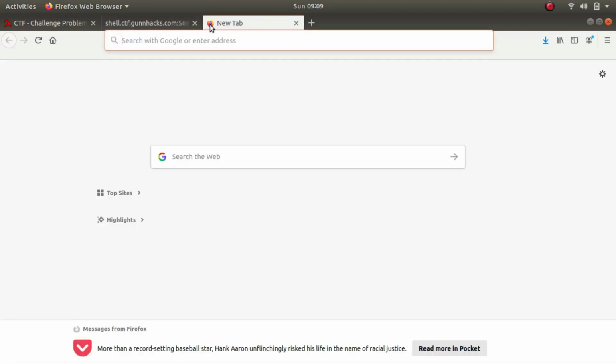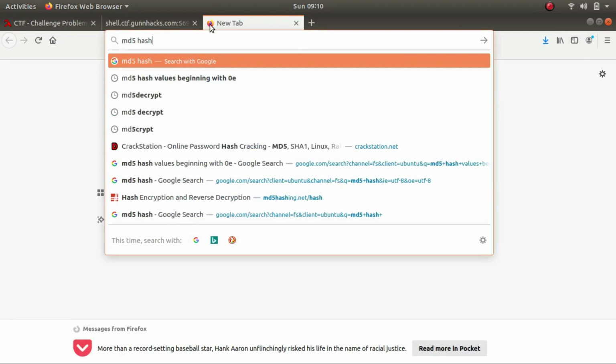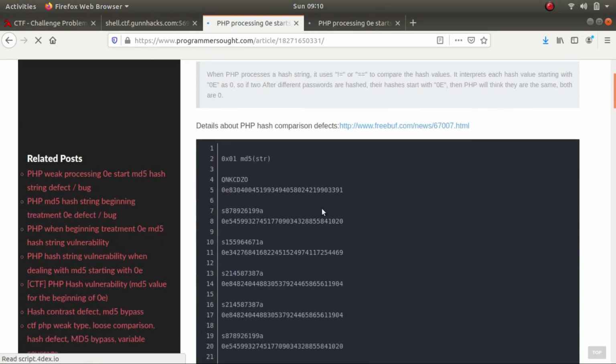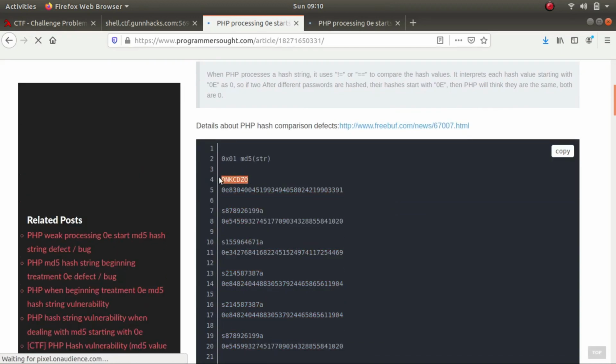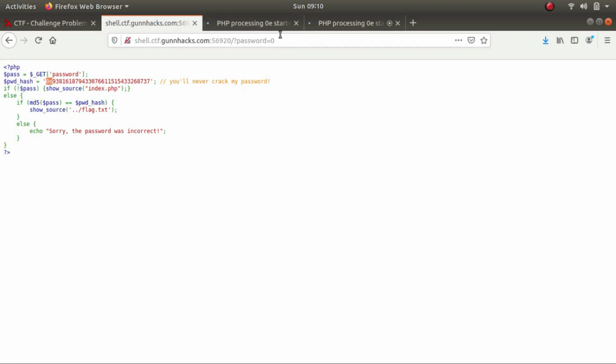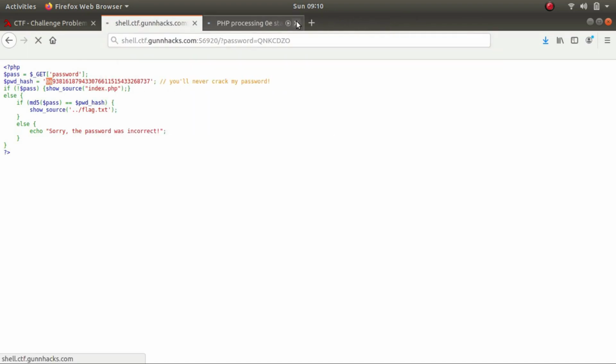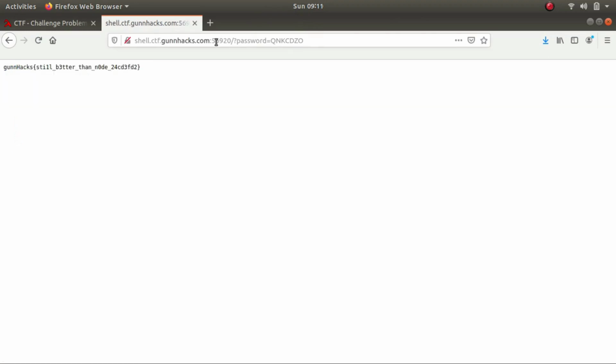So what I did was, I looked up MD5 hash beginning with 0e. I opened up the link, second link. So there it is. Let's copy this one and let's slap it over here. So there it is. This is the flag for the challenge.